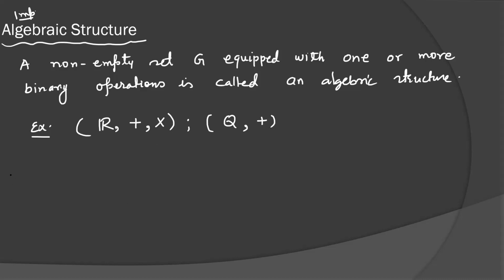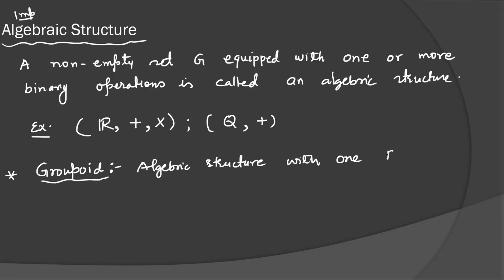Let's see some small definitions which are very useful. First definition is groupoid. An algebraic structure with one binary operation is called a groupoid.